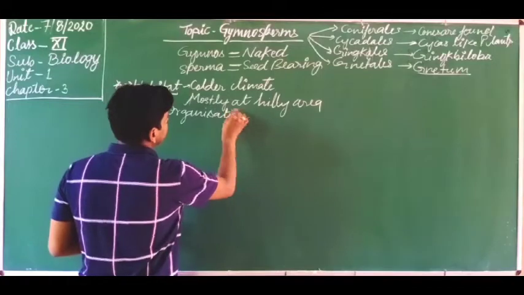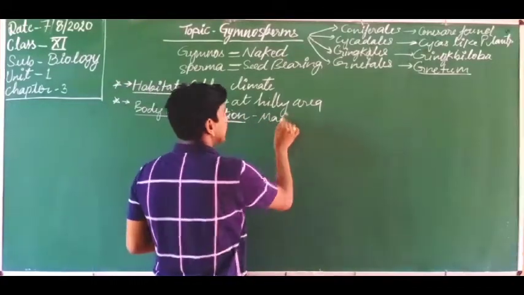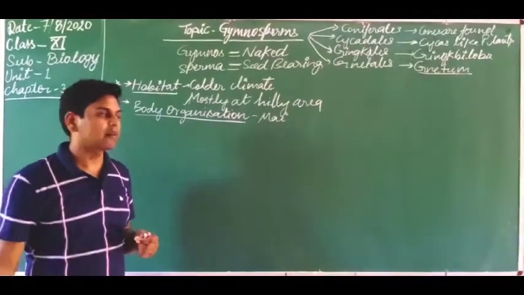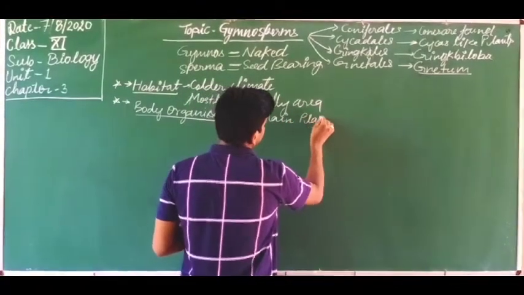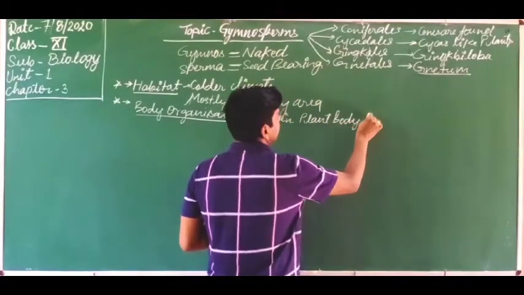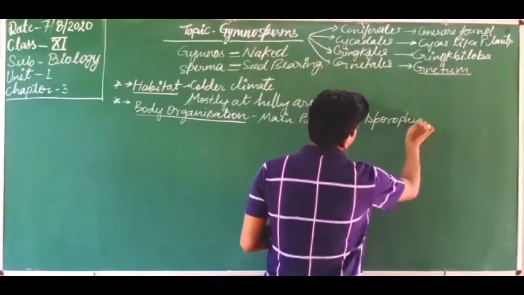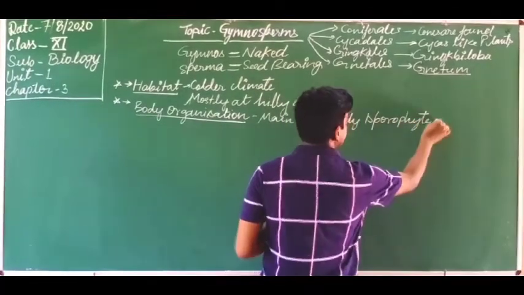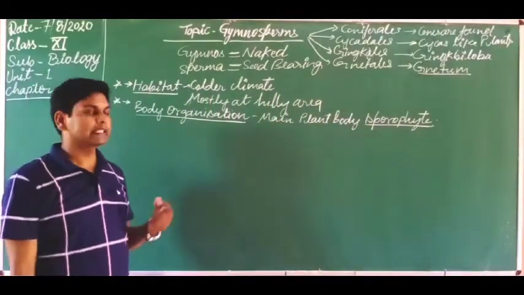Dear students, next is the body organization of these plants. Just as we discussed in pteridophytes, the main plant body is the sporophyte. This sporophyte is self-dependent and photosynthetic in nature.